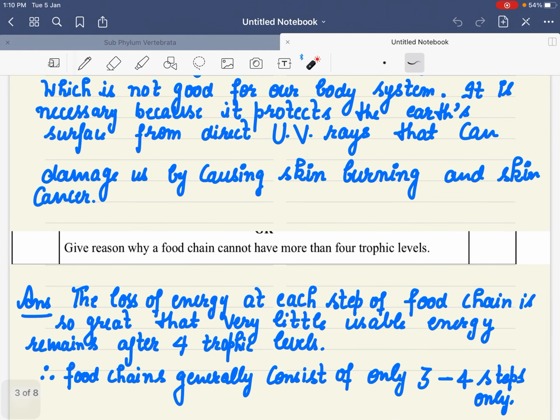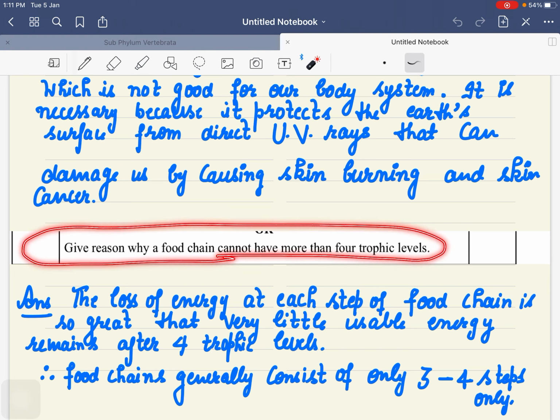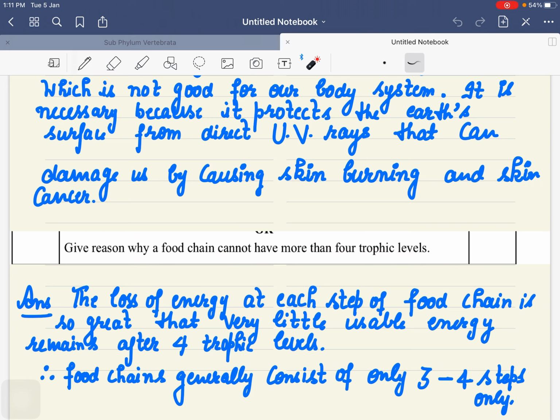Now, give reason why a food chain cannot have more than 4 trophic levels. I discussed this in my lectures very, very clearly. See, when you make trophic levels, we always start from the plants, right?